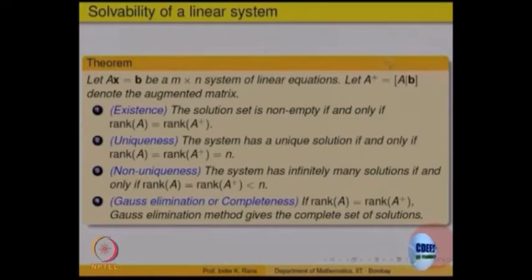If the rank is equal to the rank of the augmented matrix, either there will be a unique solution if it is equal to n, or if it is less than n, there are infinitely many solutions, and all of them can be obtained by backward substitution, putting arbitrary values in the non-pivotal variables and calculating the pivotal variables in terms of those arbitrary values.